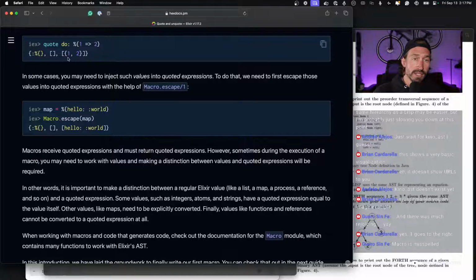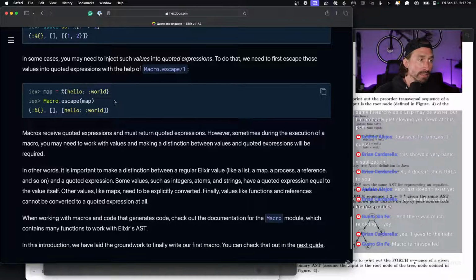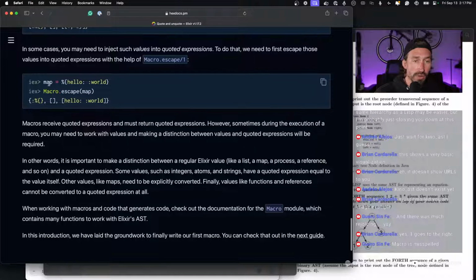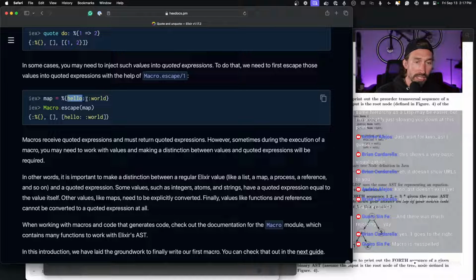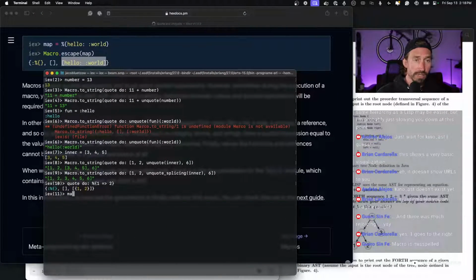In some cases, you may need to inject such values into quoted expressions. To do that, we need to first escape those values into quoted expressions with the help of Macro.escape. So if we take a map with the key hello and the value world, we need to use Macro.escape to get the expected argument back. So we have map equals, and our map is going to be the key hello with a value world, and then we hit enter.